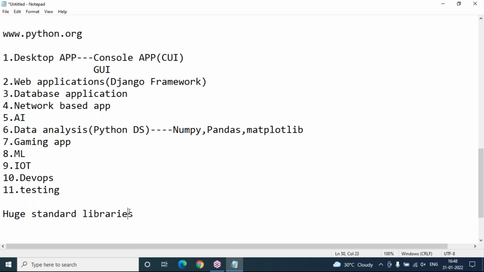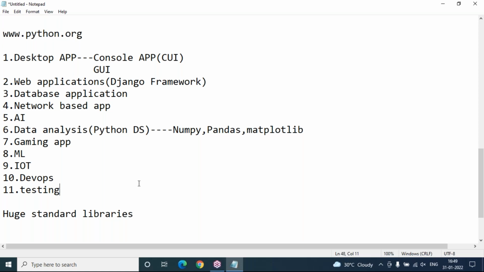So we can easily develop. Application development is at a faster rate. So rapid application development is possible with Python. That is the reason, it has a huge standard library. That's why nowadays Python is one of the top most programming languages. Once you learn Python, there are plenty of opportunities in and outside the market.